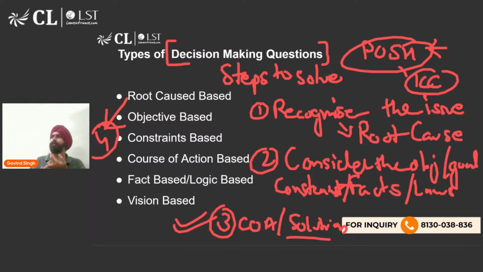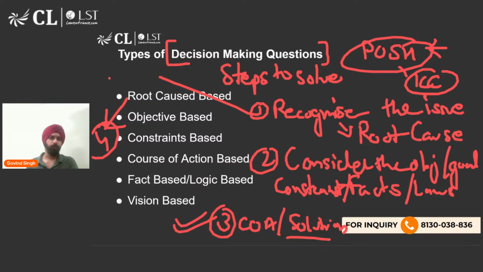Then you ask a when. What is the timeline? When do I have to take the decision? Is it short term or long term, and for how long, do I have to decide now or tomorrow or the day after? When. You ask your when. When do you take the decision? And then why? Why are you taking this decision? This relates to your root cause thing, right? Why are you choosing law as a career option? Why are you studying for CLAT to make it to the top law colleges of the country, right?